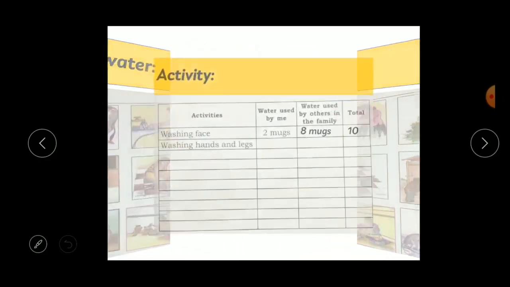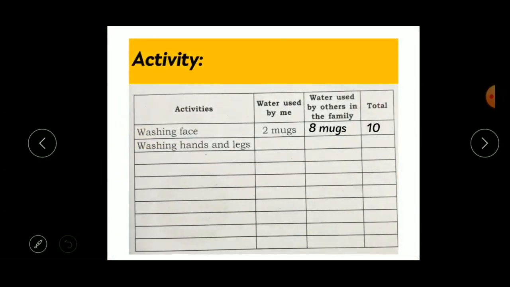So children, here is an activity for you. What you have to do here, in the first column, activities: what are the activities we can do by using water? There are many activities which can be done by using water, such as washing the face, washing hands and legs, bathing, drinking, washing vehicles, many activities which depend on water. You have to list all those activities here in the first column. And in the second column, water used by me: how much water you need for that activity.